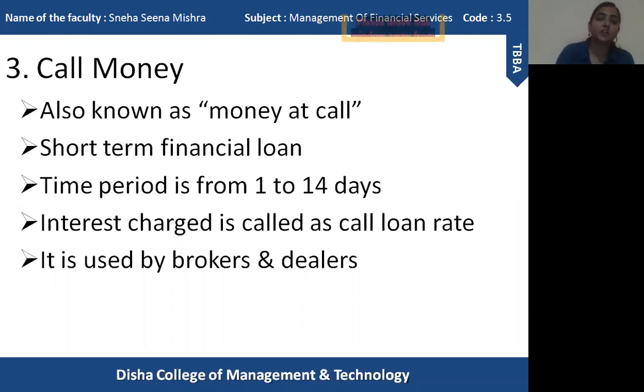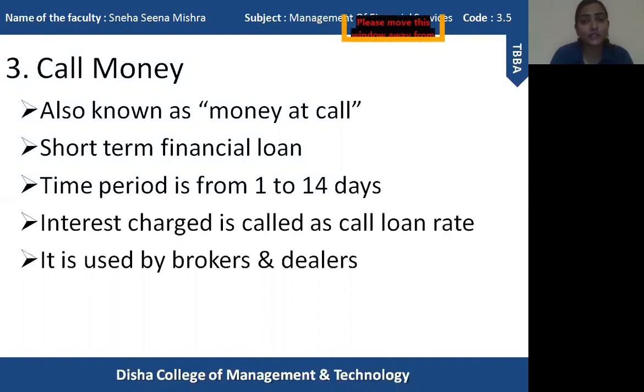This is a very short-term financial loan, and the time period of these loans is from 1 day to 14 days. So it has a very short time period, and the interest rate which is charged is called the call loan rate. Obviously, if the time period is short, the interest rate may also be very low. So these are certain features of call money. Now you can see that it is used by brokers and dealers. Call money or call loan is taken by brokers or dealers for their transactions in the stock exchange.